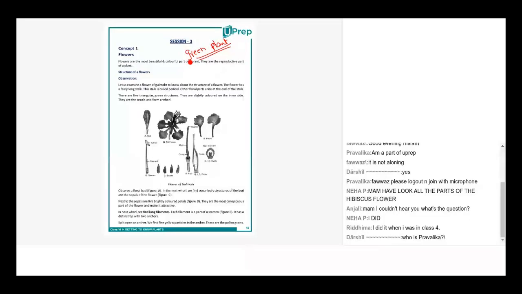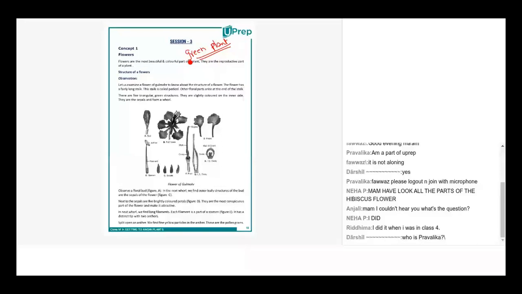Ma'am, I can ask one thing. Is there another point that all other parts are vegetative reproduction and flower is only the sexual reproduction? Is it another answer for it? Yes, that is also another way to look at it.